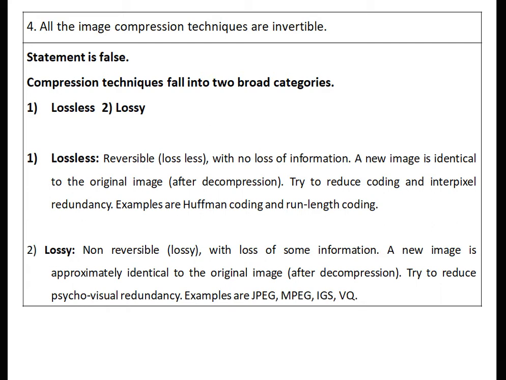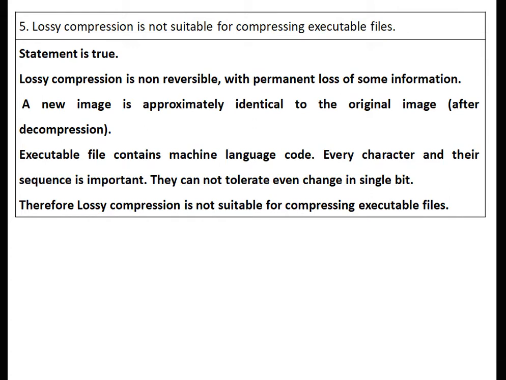Lossy, that is non-reversible, permanent loss, that is with loss of some information. A new image is approximately identical to the original image after decompression. They try to reduce psychovisual redundancy. Examples are JPEG, MPEG, IGS and vector quantization.